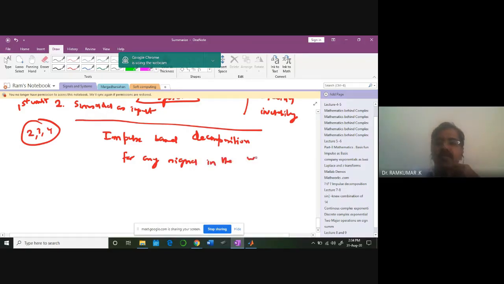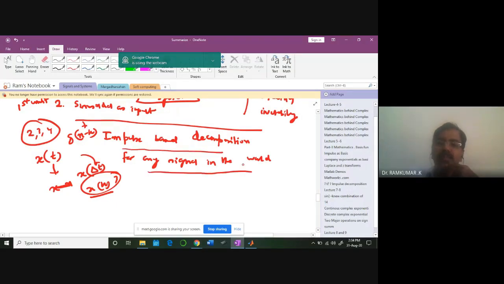We have already learned that: using the shifting theorem, we can take any signal x of t and take out a particular value of t by multiplying with delta of n minus k. So you'll get x of k out. This is the idea we discussed. So that's what we're going to learn in the second unit, impulse-based decomposition for any signal.